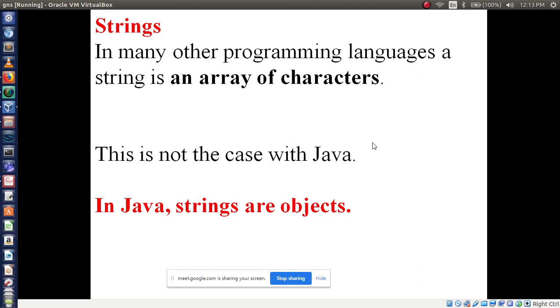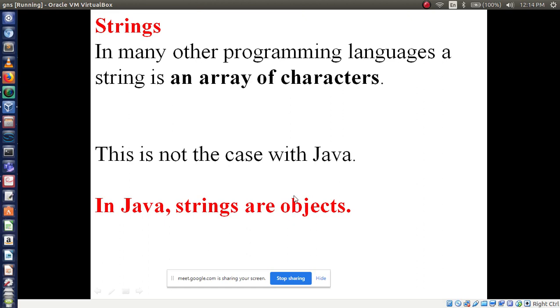Here, a string is an array of characters, but this is not the case with Java. In Java, strings are objects. In other languages, a string is an array of characters. But in Java, we compulsorily have to say strings are objects.